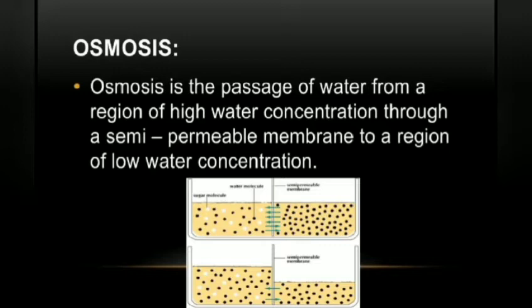Okay, in diffusion what did we study? It is the passage of substances from the region of its higher concentration to the region of its lower concentration. For diffusion to occur, there is no need of a semi-permeable membrane. But for the movement of water, the semi-permeable membrane is a must. So osmosis is all about the passage of water through a semi-permeable membrane, which is very important.